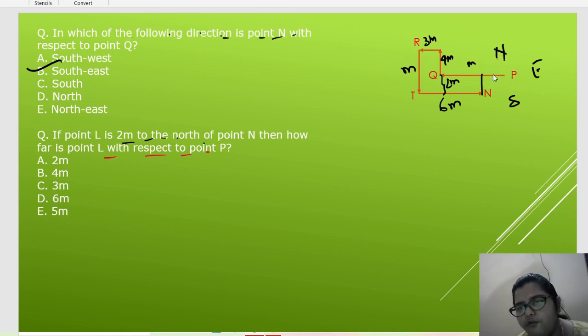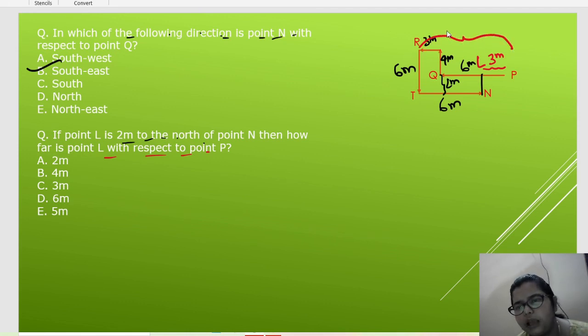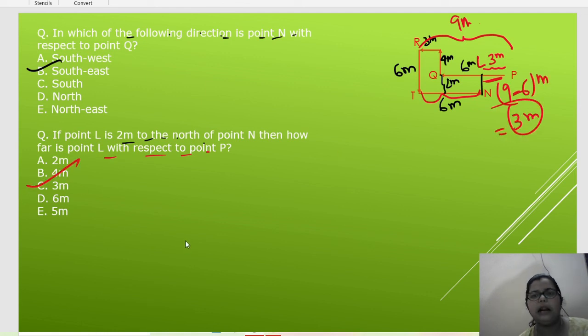That is, how far is L with respect to P? If L is here, then with respect to P, this is 3 meter only. Why? Because total the length of this is 9 meter and the length of this is 6 meter. So it will be 9 minus 6 meter. It means 3 meter. So C will be the right answer.